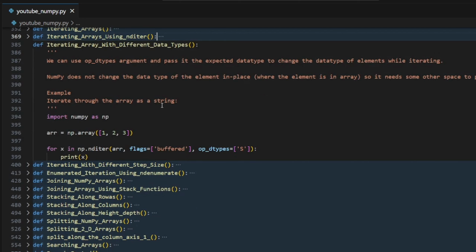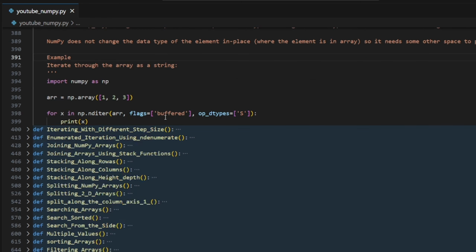Now we have iterating over an array with different data types. Can you remember how we change a data type? We use astype, right? Just make sure you are practicing it. We can use the op_dtypes argument and pass it the expected data types to change the data type of elements while iterating.